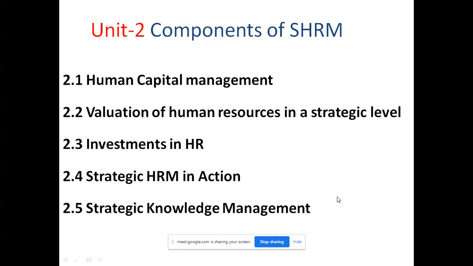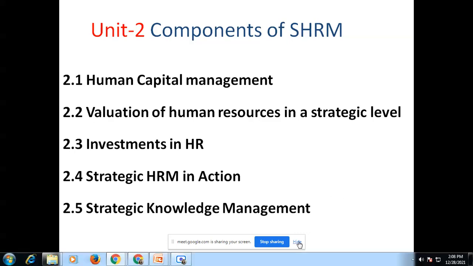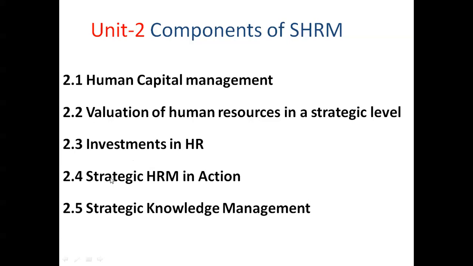so unit number 2 is components of strategic human resource management. It contains five subparts, that is 2.1 is human capital management, then 2.2 valuation of human resources in a strategic level, then 2.3 investments in human resources, then 2.4 is strategic human resource management in action, then 2.5 is strategic knowledge management.